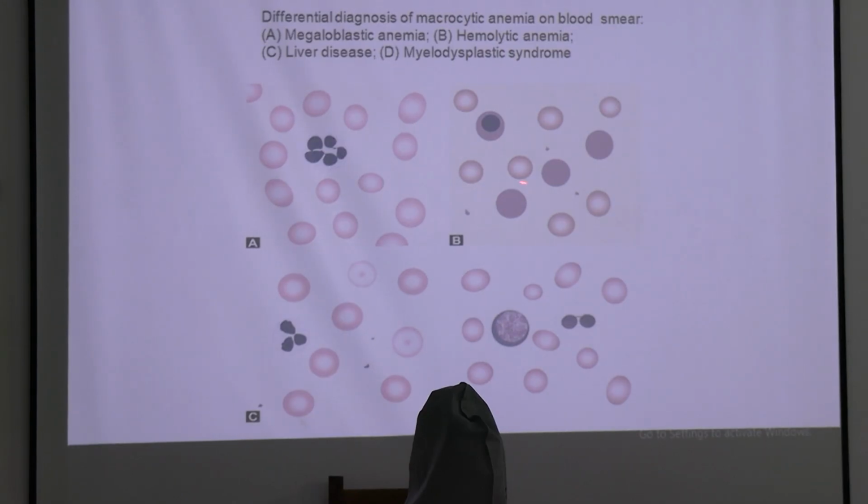This image is of hemolytic anemia. See, this is an image of nucleated RBC. This is a smear from liver disease, and this is an image of myelodysplastic syndrome. See, this neutrophil has only two lobes. This is called Pelger-Huet anomaly.